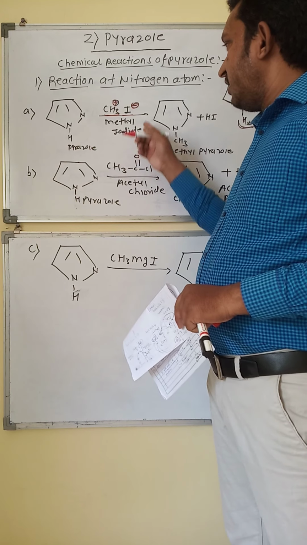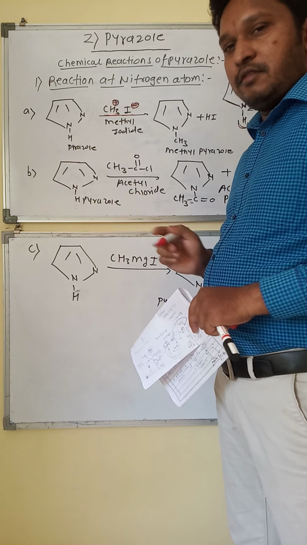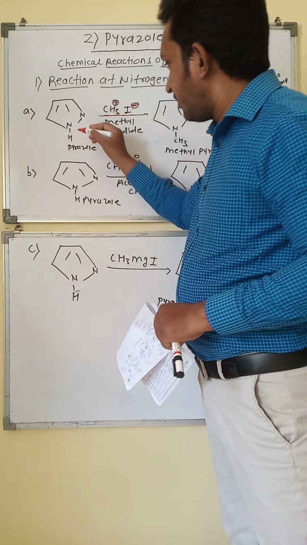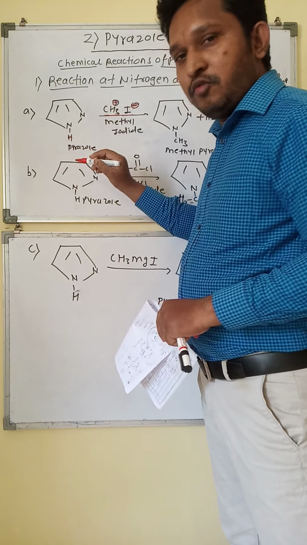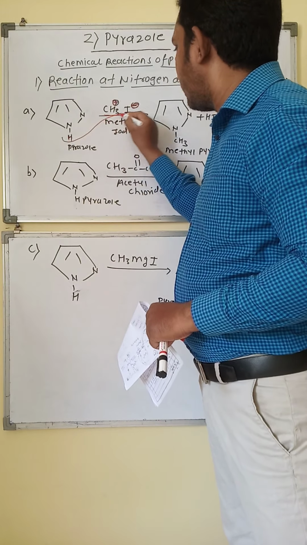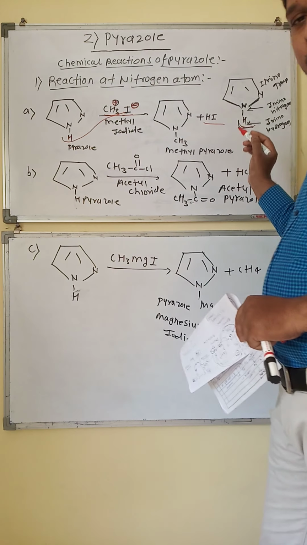Now in methyl iodide, this negatively charged iodine will abstract the proton from the imino nitrogen towards itself, and there is a formation of hydrogen iodide.